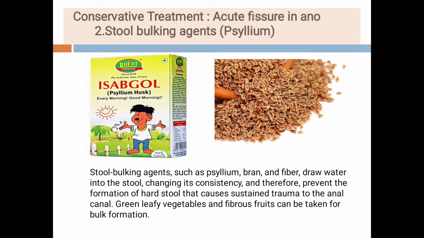Then stool bulking agents, such as psyllium, bran, and fiber. What do they do? They draw water into the stool, changing its consistency, and therefore they prevent the formation of hard stool that causes sustained trauma to the anal canal. So stool bulking agents change the consistency of the stool, and because of this there is less trauma to the patient. So these are the stool bulking agents.